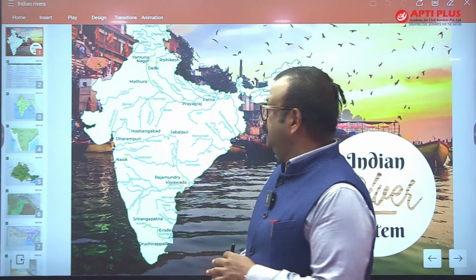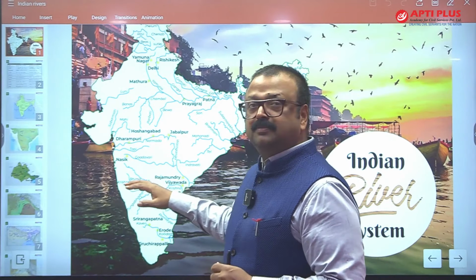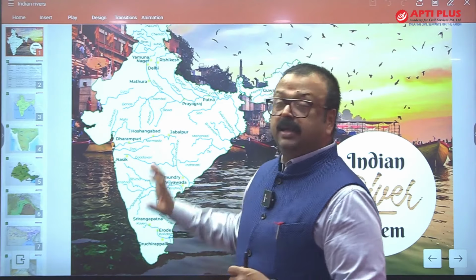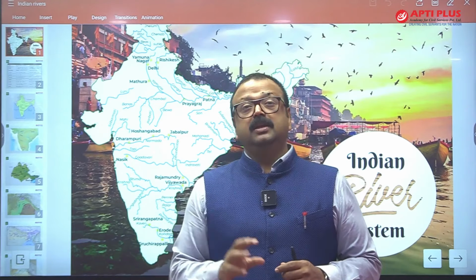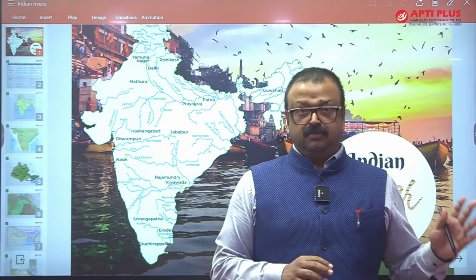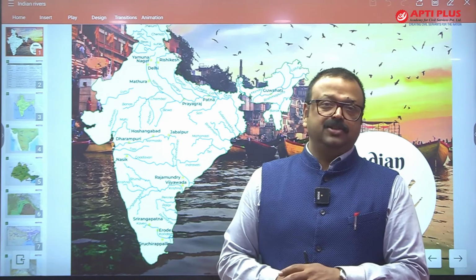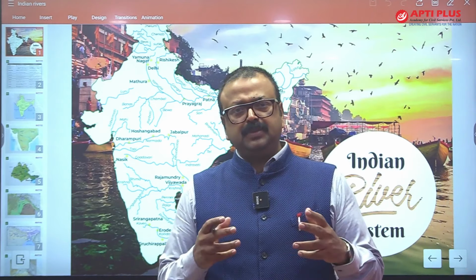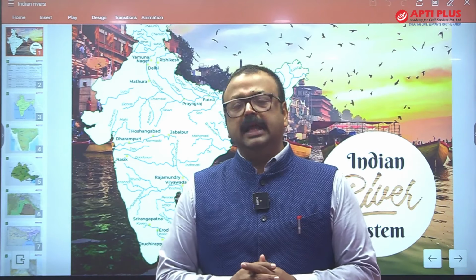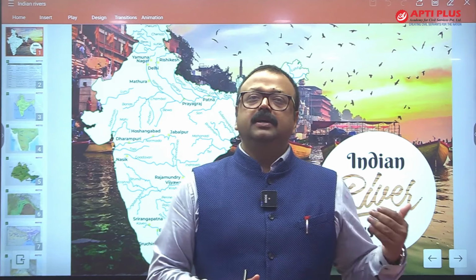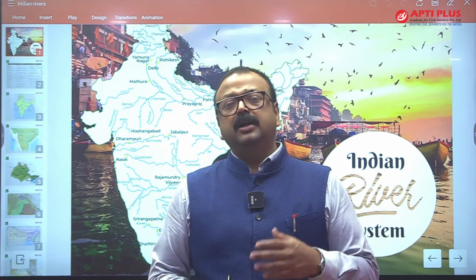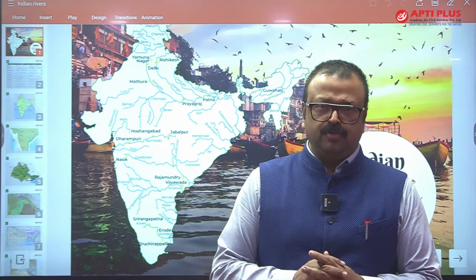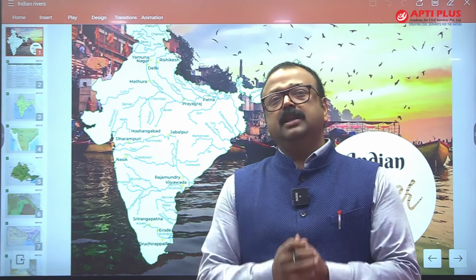So the Peninsular rivers are ephemeral except Kaveri, while the Himalayan rivers are perennial. They get rainwater as well as glacial water. Again, the Himalayan rivers are young in their life cycle, while the Peninsular rivers are older in their life cycle. They are in the old stage of erosion. They have reached their base level.